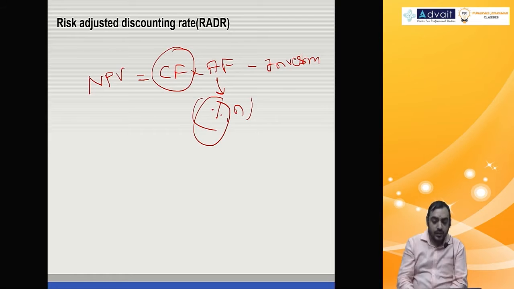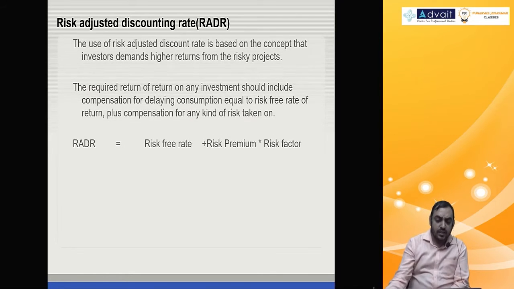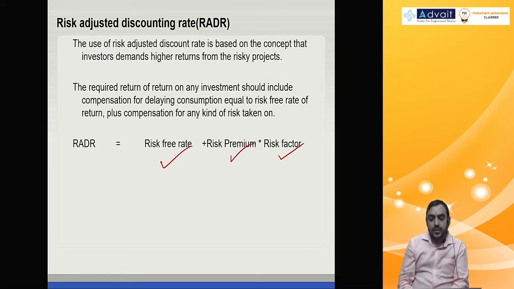And the formula is this: risk-free rate plus risk premium into risk factor. This is very similar to the CAPM formula, RF plus (RM minus RF) into beta. Beta is the risk factor, RM minus RF is the risk premium, RF is the risk-free rate.